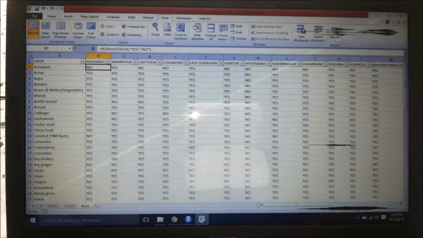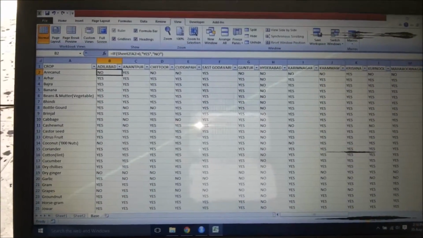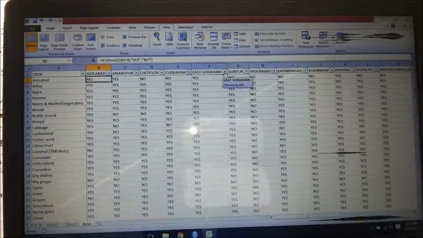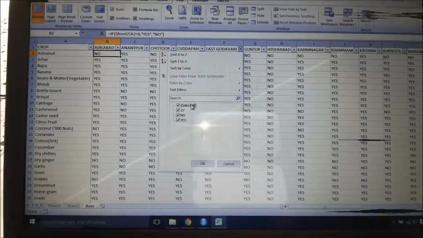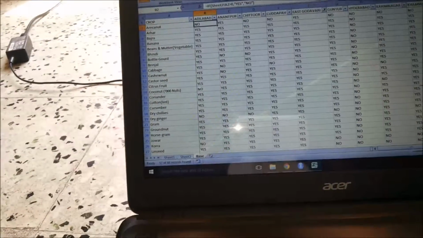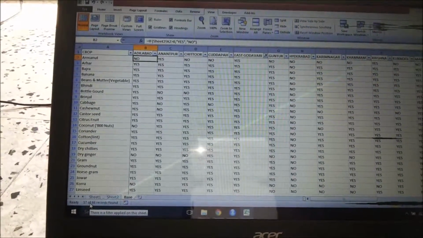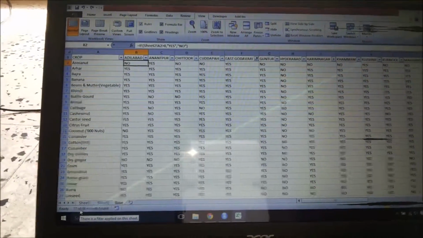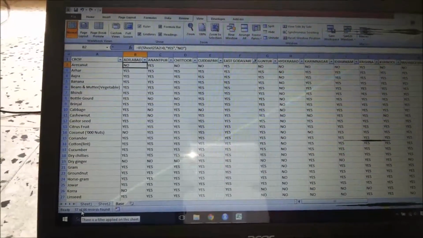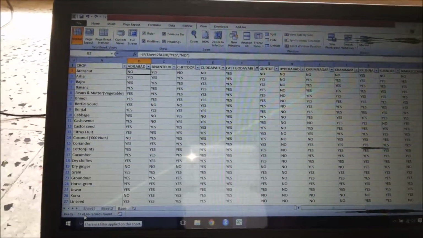Okay, so it's basically East Godavari, Kadapa and Kurnool. Let's see how the variation is coming up. Let me first put up a filter for East Godavari, and it's yes. The information here is 57 of 66. That means of the 66 crops considered by the government, 57 crop varieties are grown in East Godavari. As I told you, it's not the total amount of crops, it's just the variety of the crops.